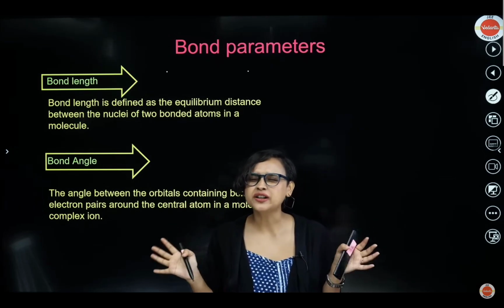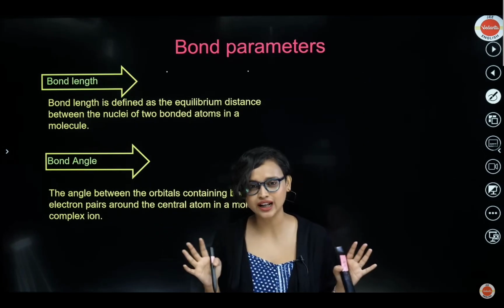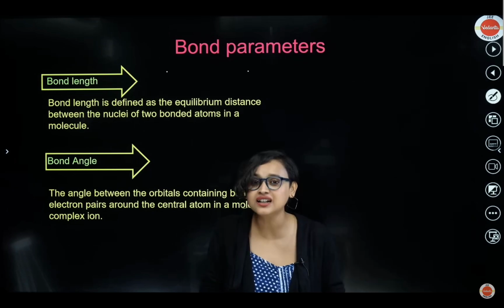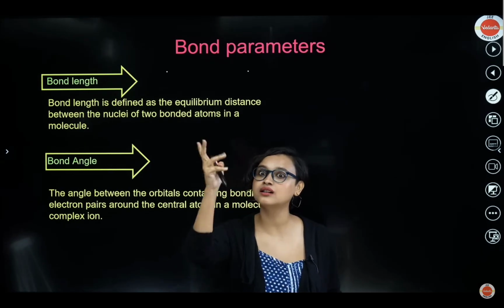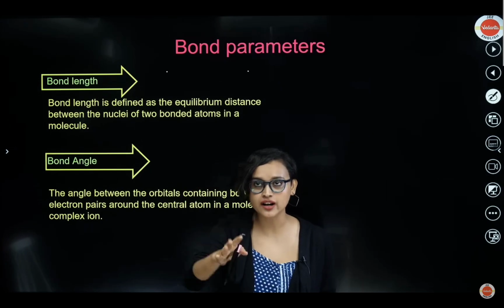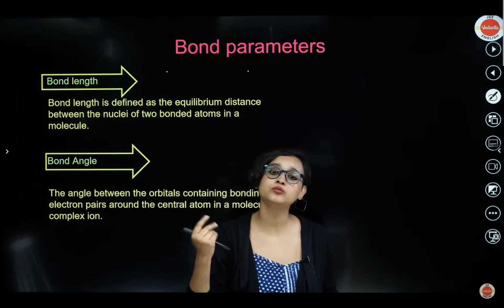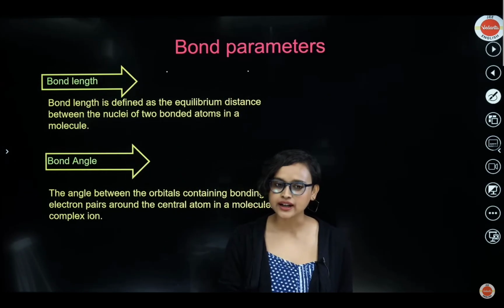Now, when you're talking about bond length, do you think that it's just a line? Actually, it's not. For our convenience, to make our life easier, we say that it must be a line. It is not a line, okay? You know that electrons are in a cloud, right? All of that we studied in the structure of atom. It's like a wave, it's like a particle and so on, all of that we did. So how can bond be a line only? Not possible, right? But anyway, what is bond length?